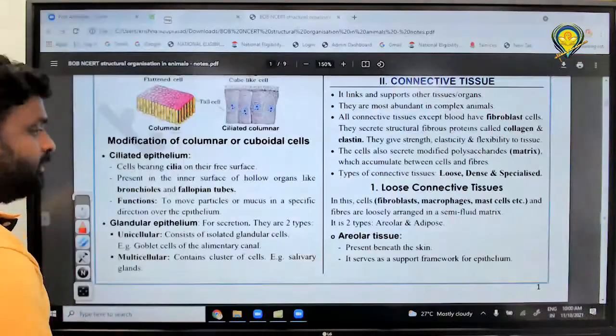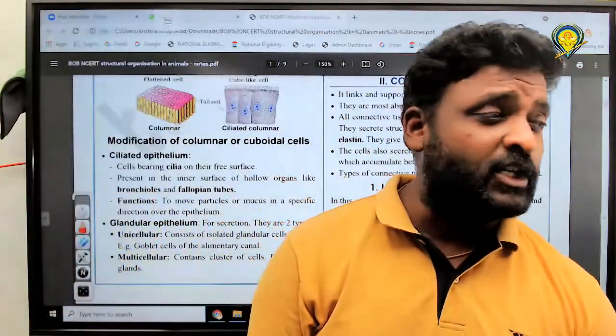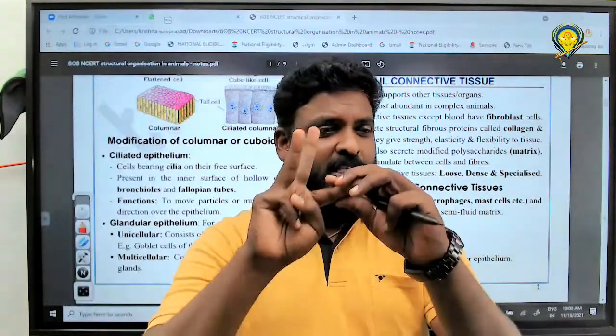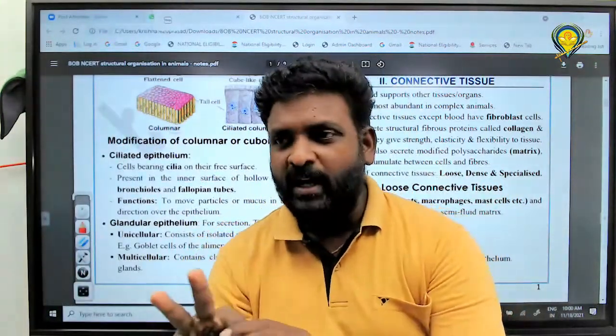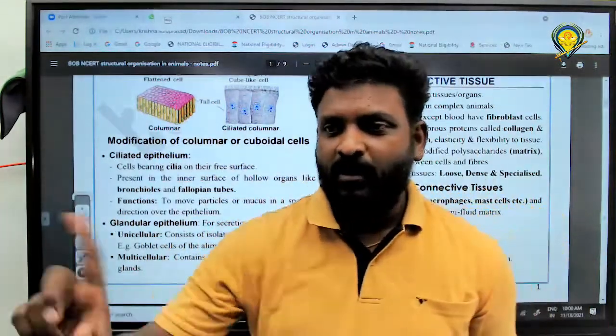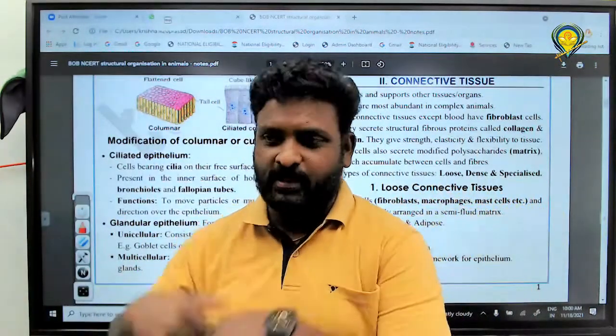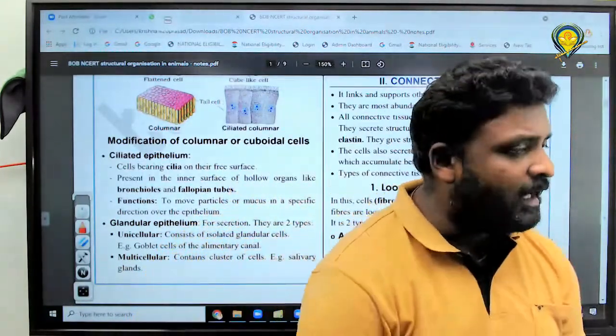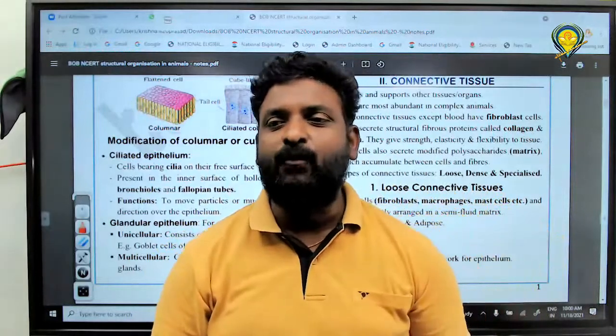And next one, what are the types of connective tissue? Tell me all of you. How many types? 3 types totally. First one, loose connective tissue. Next one, dense connective tissue. Next one, specialized connective tissue. Fluid connective tissue is also under that. Right, all of you? How many types? 3 types of connective tissue.